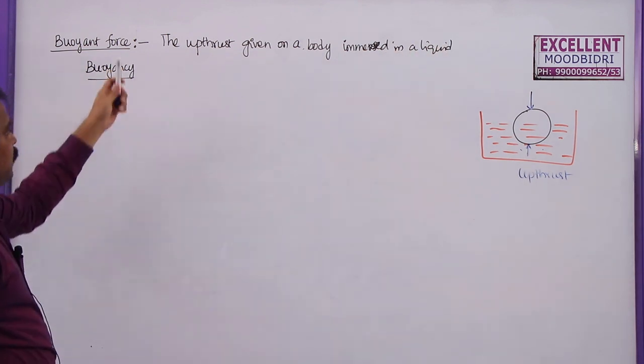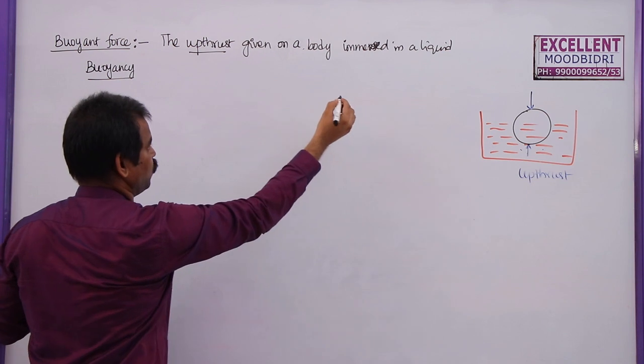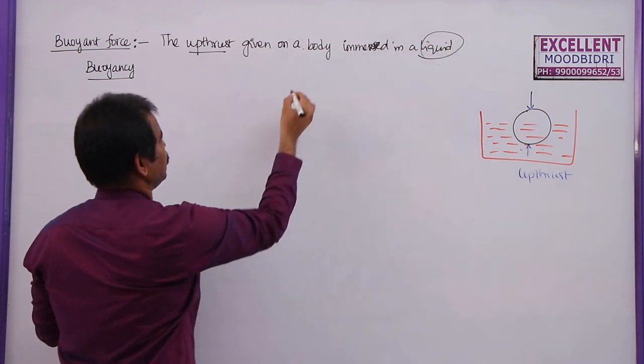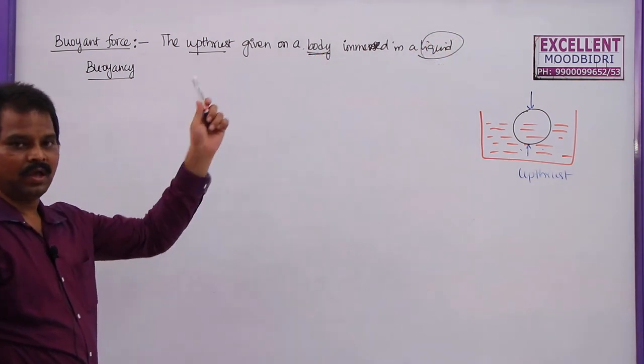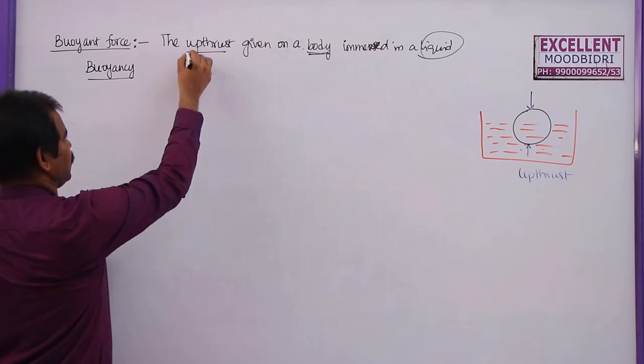This upthrust is given by whom? The upthrust is given by the liquid, and it is acting on the body in the vertically upward direction. That's why it is called upthrust.